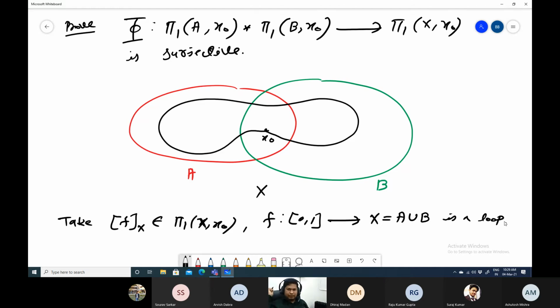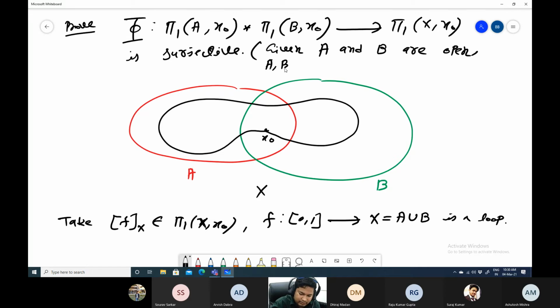Okay. Loop. One thing we have to consider here. Now when it is surjective, given A and B are open and A, B, A intersection B path connected. Not an arbitrary one.